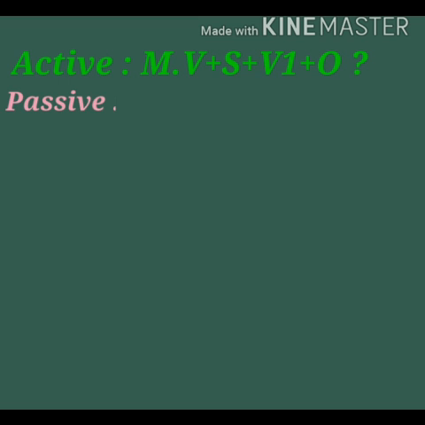The construction for active voice is modal verb plus subject plus first form of the verb plus object and sign of interrogation in the end, whereas on the passive side this formation is turned into modal verb plus object plus be plus third form of the verb plus by plus subject and sign of interrogation in the end.